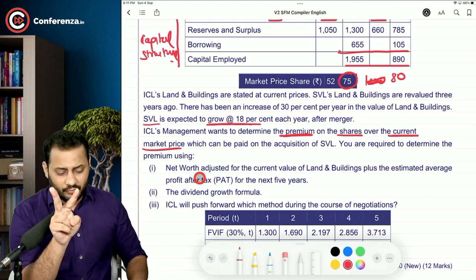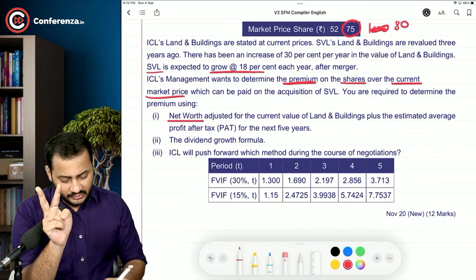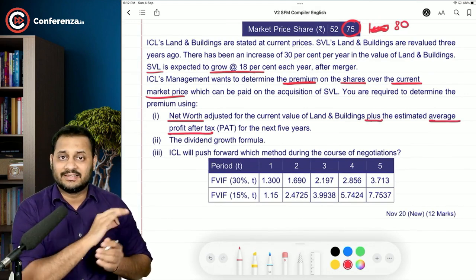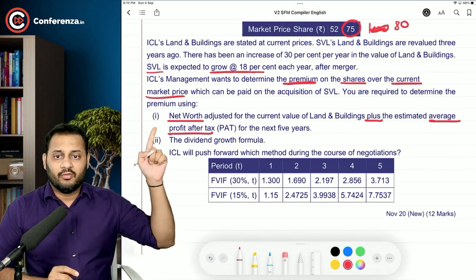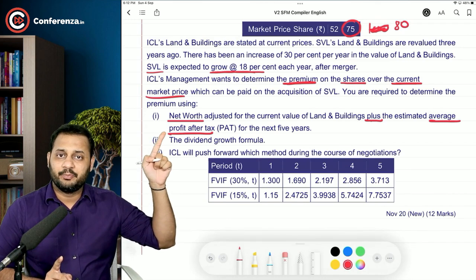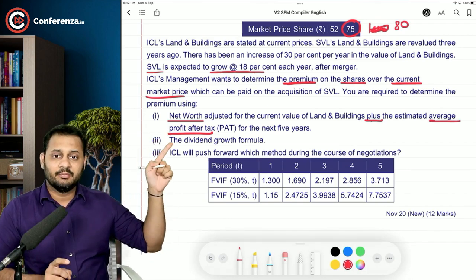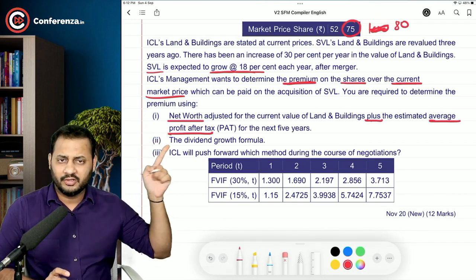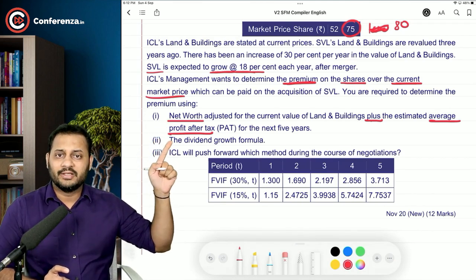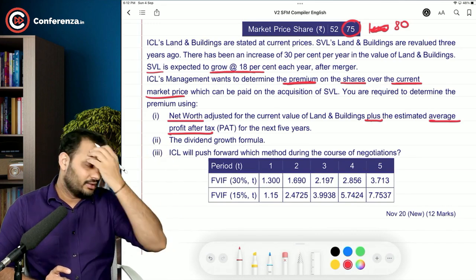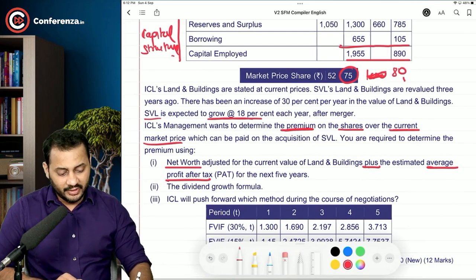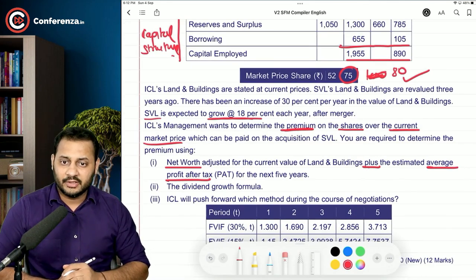The two methods that we want to use: net worth plus average profit after tax. That's it. This is something new. It's a single method, net worth plus average profit after tax. And the second method is the dividend growth formula, D1 divided by cost of equity minus growth. So these are the two methods, and from each method you are going to calculate how much premium is payable, or what is the value of SVL.